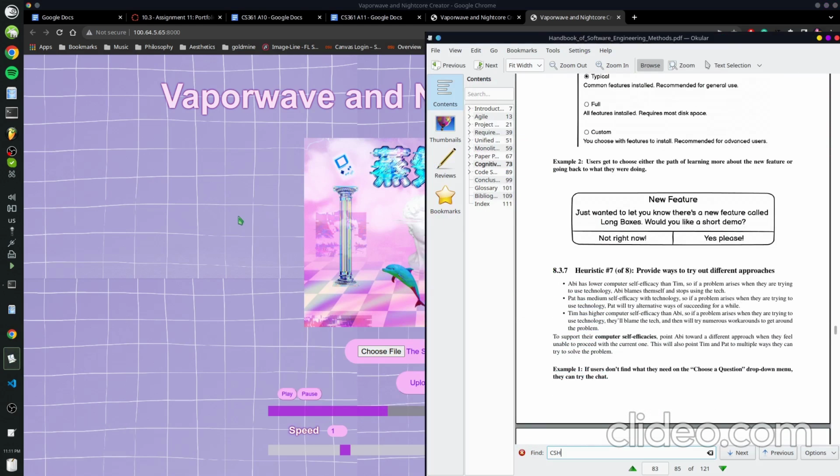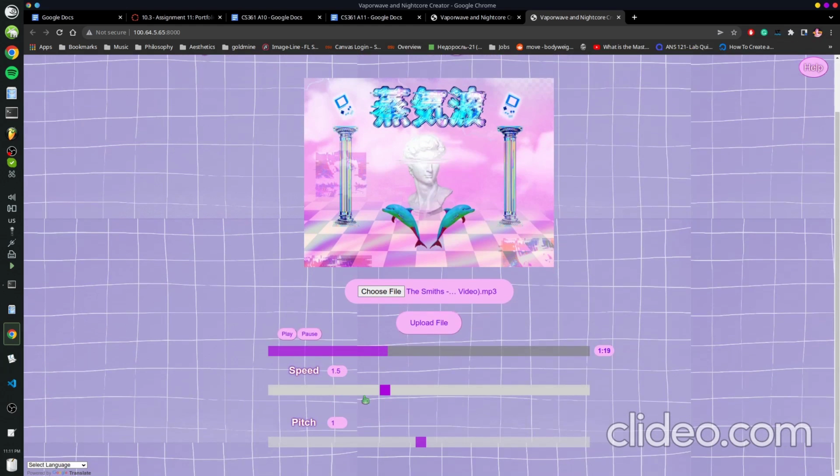Provide ways to try different approaches. Yeah, you can try very many different approaches just using the speed and pitch. You can only slow it down to a certain extent, but it doesn't sound that good anyway if you slow it down to this rate, because it's almost unintelligible. But you can speed it up to a very high degree, and you can really just go crazy with it.